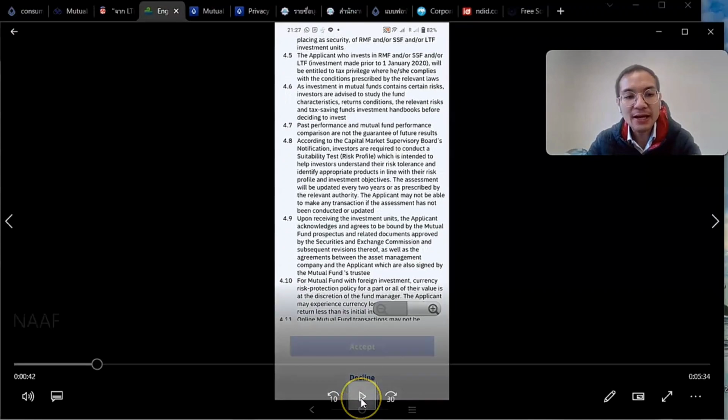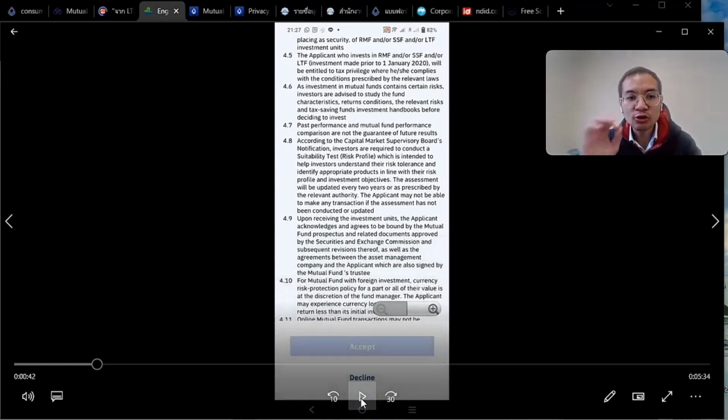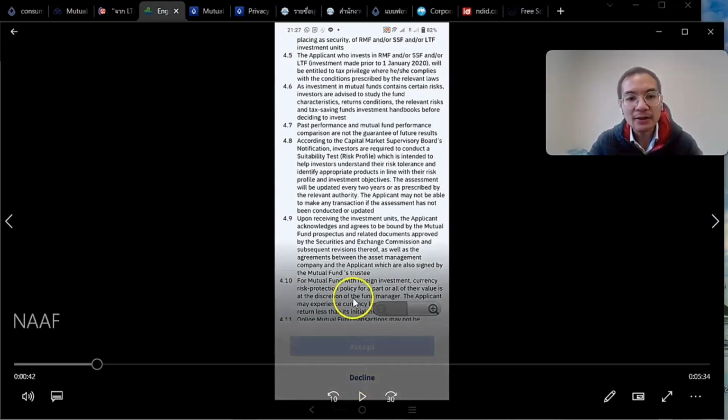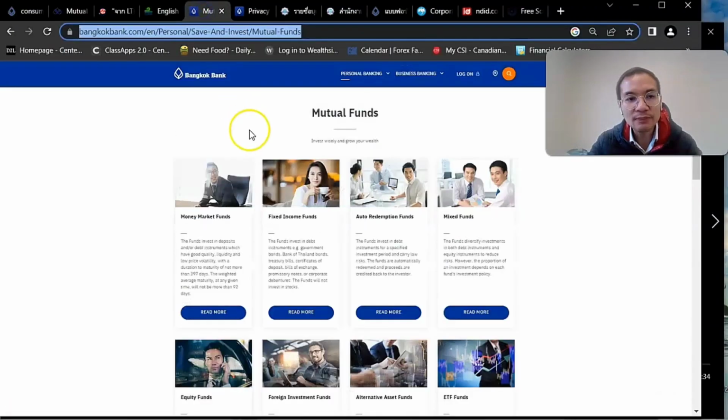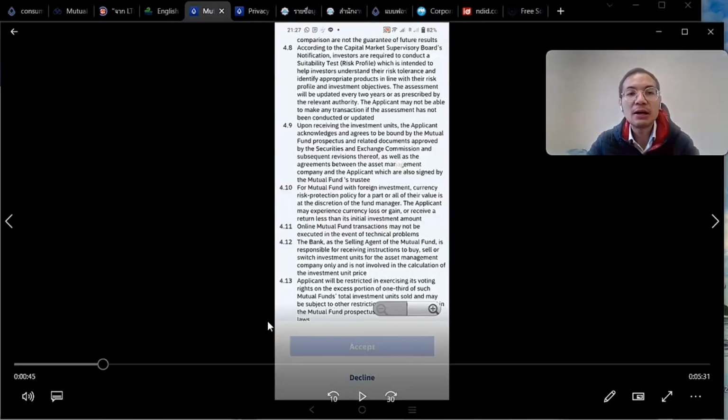4.9 says that when you have done the transaction and received the units, you are bound to the prospectus, and the prospectus can be downloaded here for different types of mutual funds. So you have money market funds, fixed income funds, mixed funds, and others as well. 4.10 talks about currency risk. In case you invest in funds abroad, that is subject to foreign exchange risk.